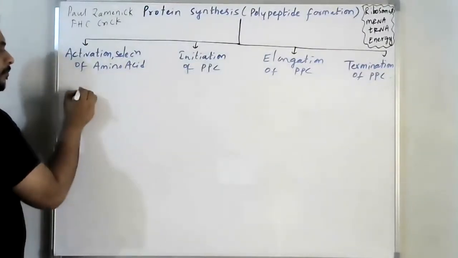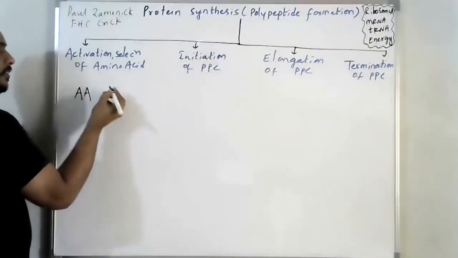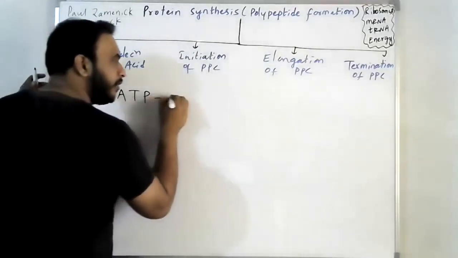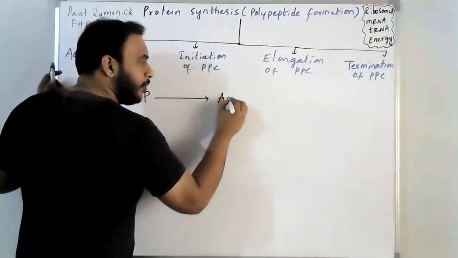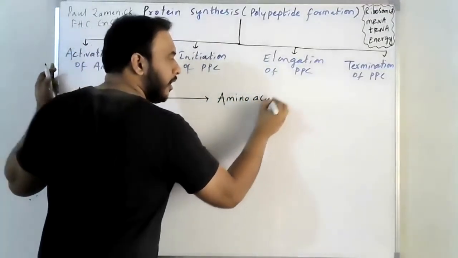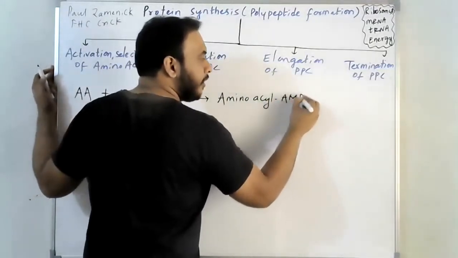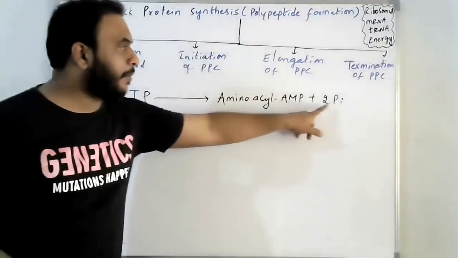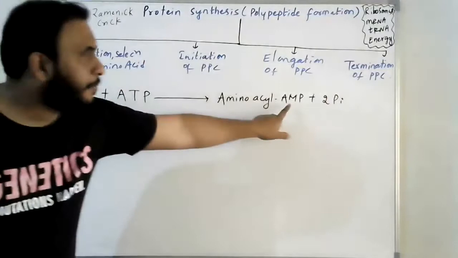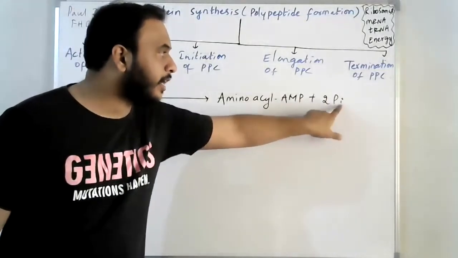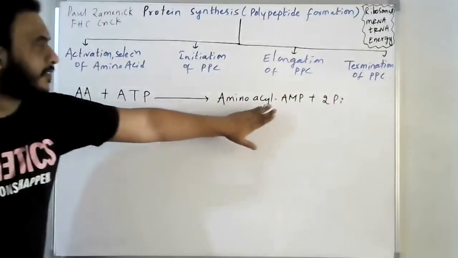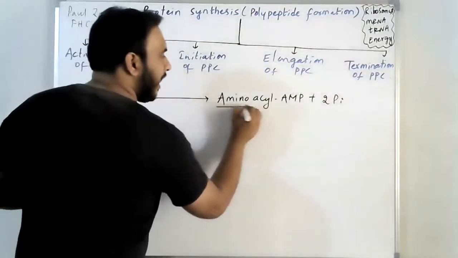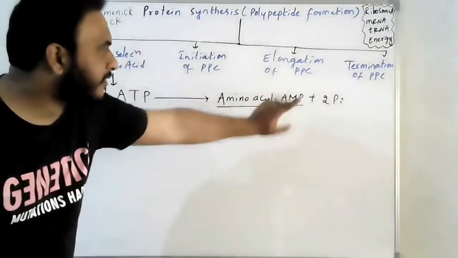I will write the step here. Amino acid plus ATP, meaning adenosine triphosphate, gives rise to amino acyl AMP plus 2 inorganic phosphates. AMP means adenosine monophosphate. Here 2 inorganic phosphates will be liberated. So this is the activated amino acid. This step is activation of amino acid.